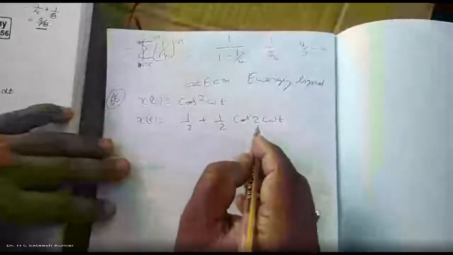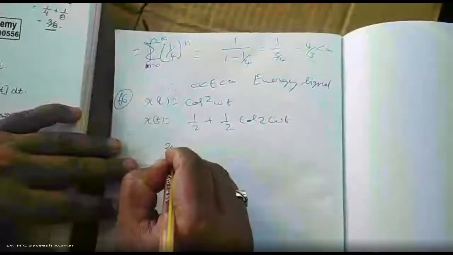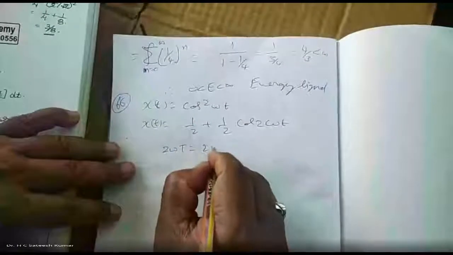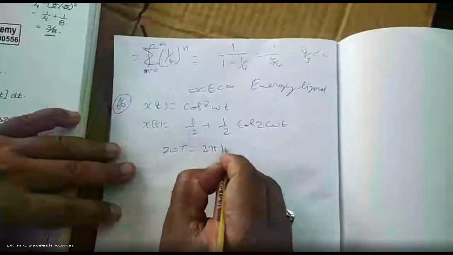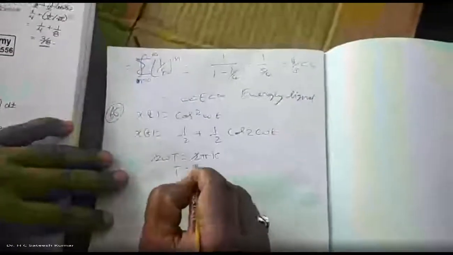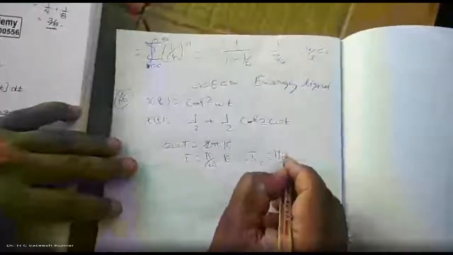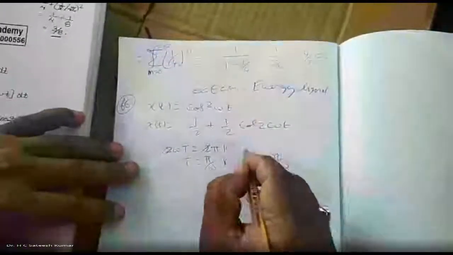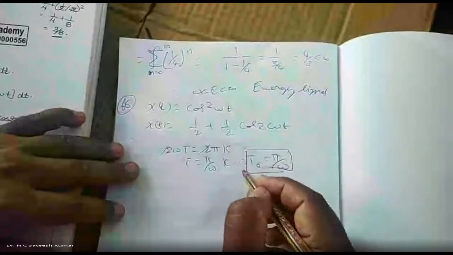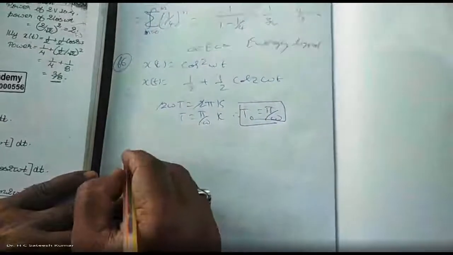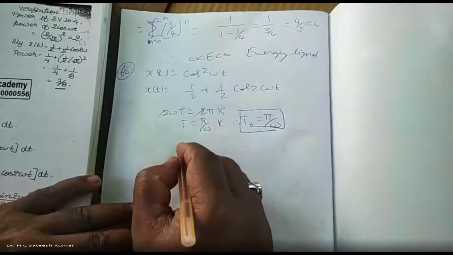Once again, cos 2 omega t is periodic. Therefore, 2 omega into capital T is equal to 2 pi k. The 2 gets cancelled, T is equal to pi by omega into k. Therefore, T naught is equal to pi by omega. This is a short way to find out the periodicity. Now, since it is periodic, we have to find out the power.